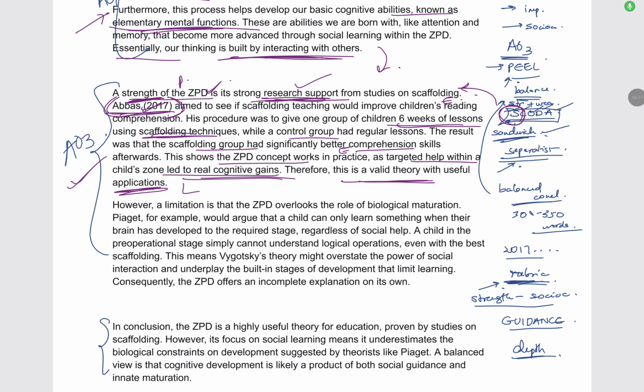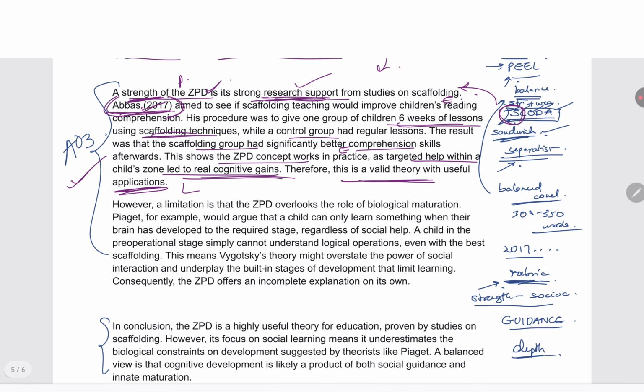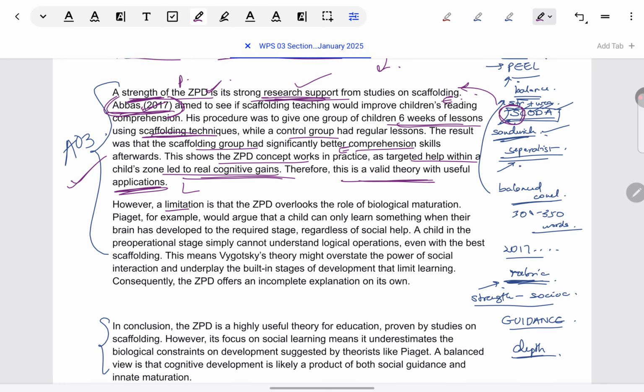Next, we can give a limitation to maintain balance. Like I told you, it's ideal to give a strength and then a limitation. Preferably follow this format. The limitation is that biological maturation is ignored. I told you one way of taking it as a strength would be to say that Vygotsky accounts for sociocultural factors, which Piaget does not. But the other perspective is also there, which is taken in this model answer, that Piaget accounts for maturation, which Vygotsky does not. So we can take it that way also.